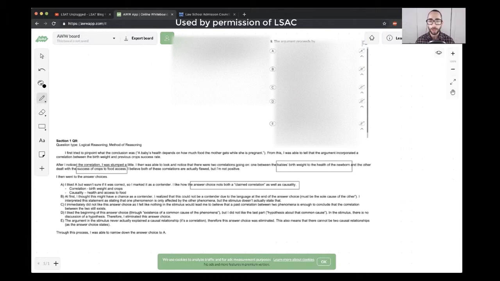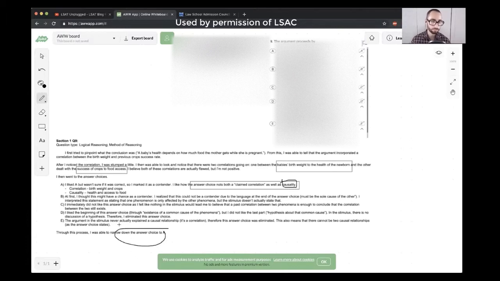Then they're actually causally connected with one another. So that student's saying causality here. That's perfect. Correlation: birth weight and crops. Causality: health and access to food. Right on the money. The student was good to like this. And then the student said they narrowed it down to A, which is correct.